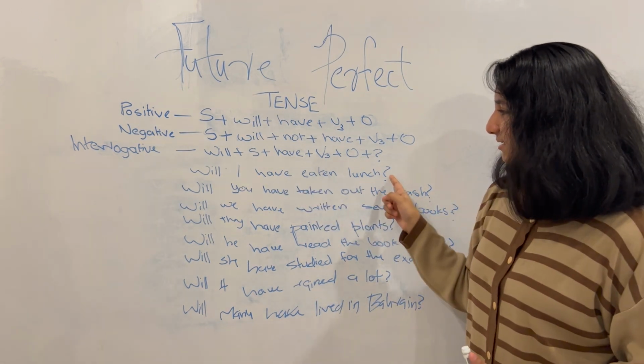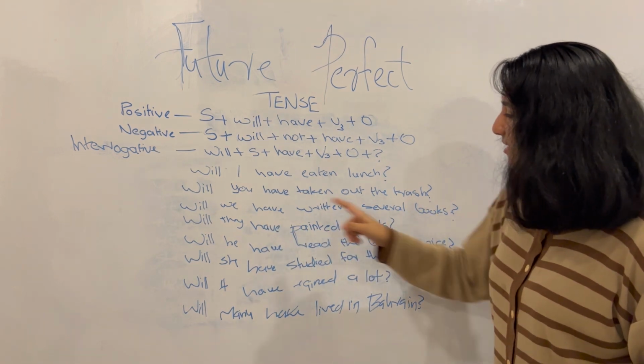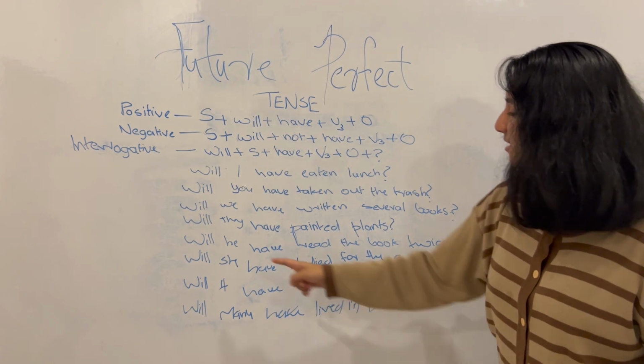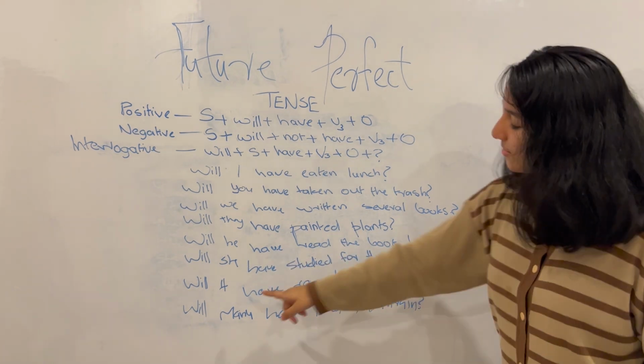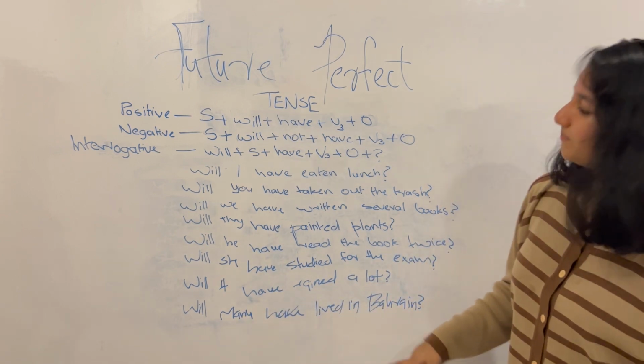Will I have eaten lunch? Will you have taken out the trash? Will we have written several books? Will they have painted plants? Will he have read the book twice? Will she have studied for the exam? Will it have rained a lot? Will Manu have lived in Bahrain?